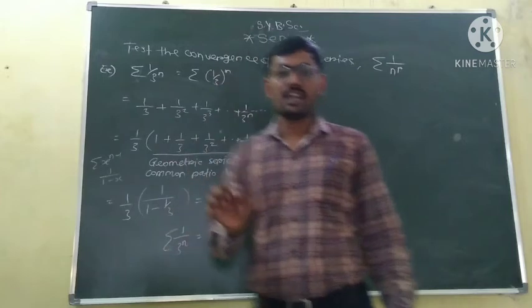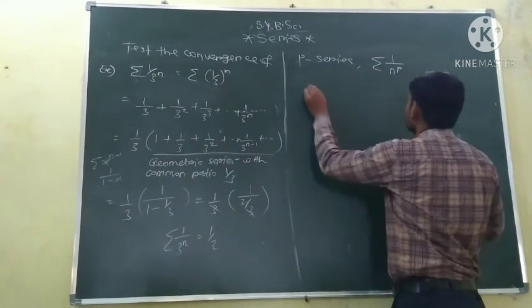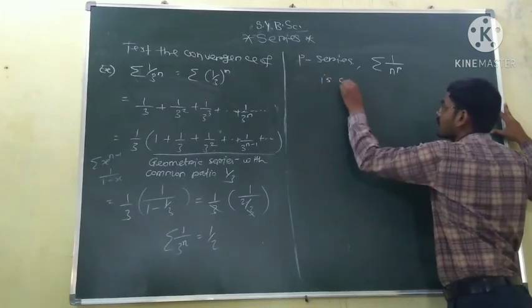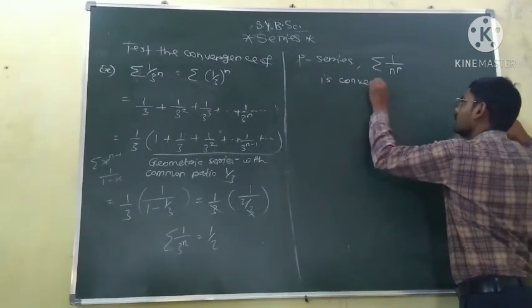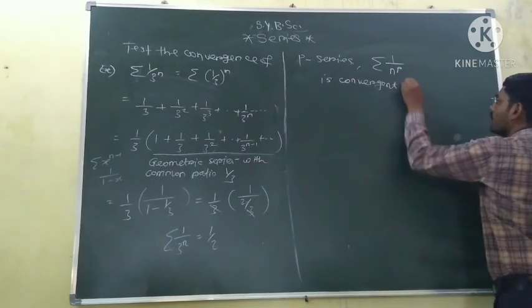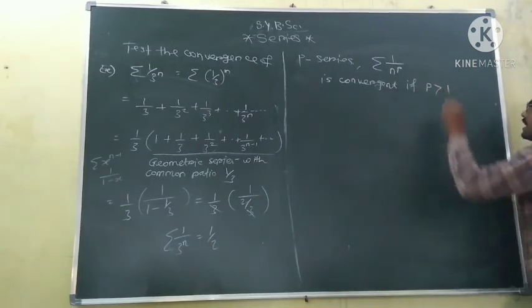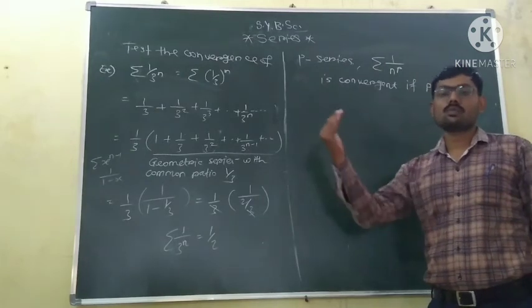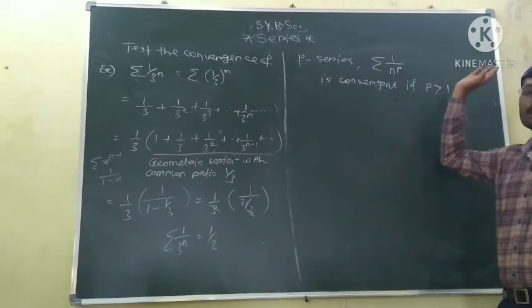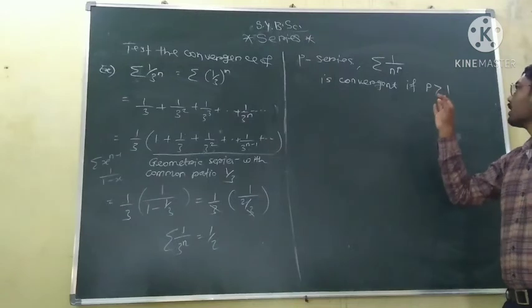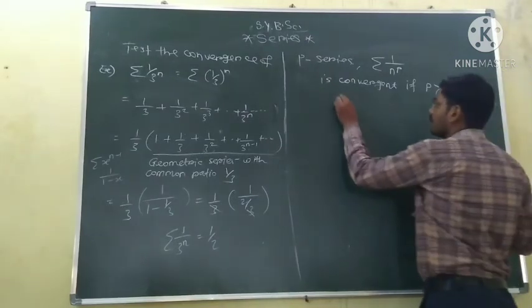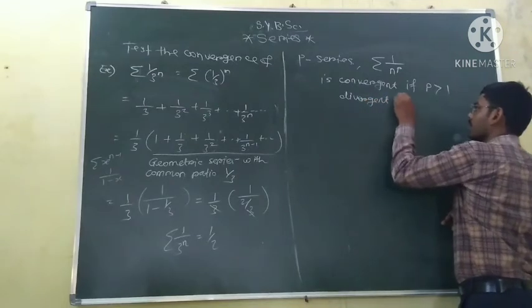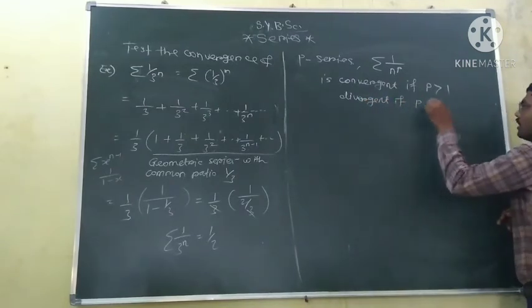And the P series test says the P series 1 upon n raised to the power p is convergent if p is strictly greater than 1. So p may be 2, 2.5, or any number greater than 1. And it is divergent if p is less than or equal to 1.